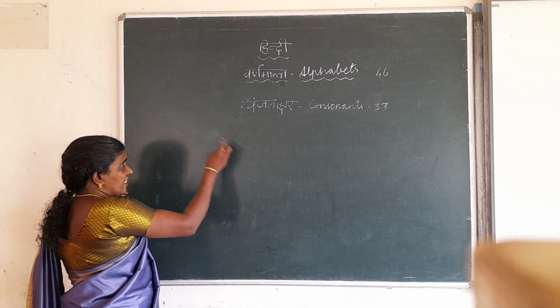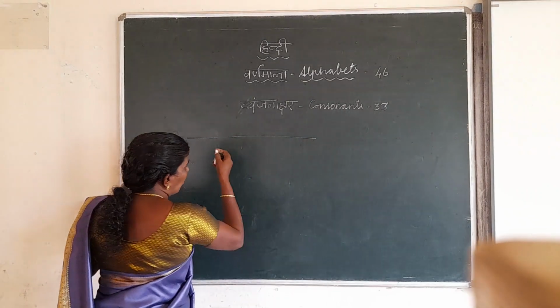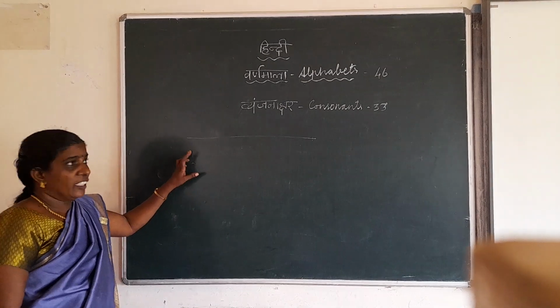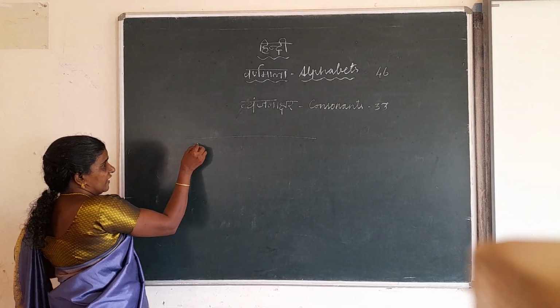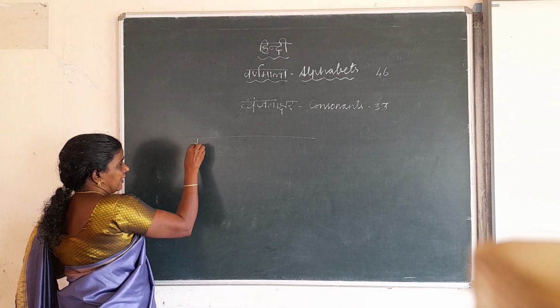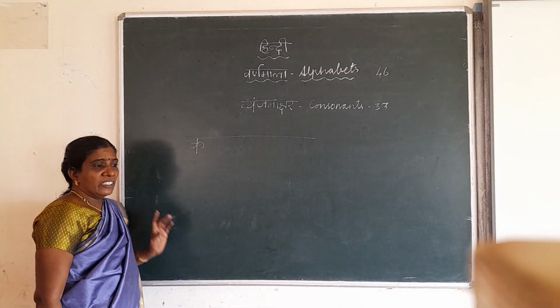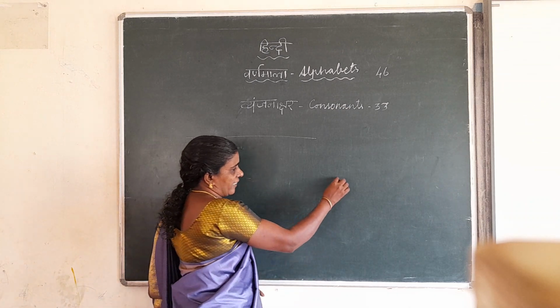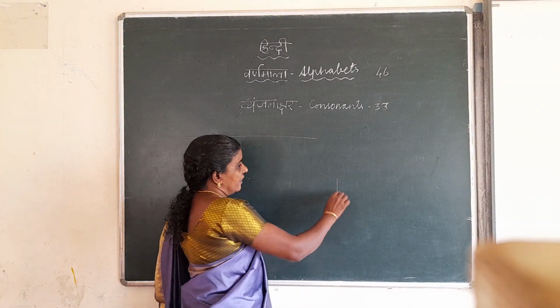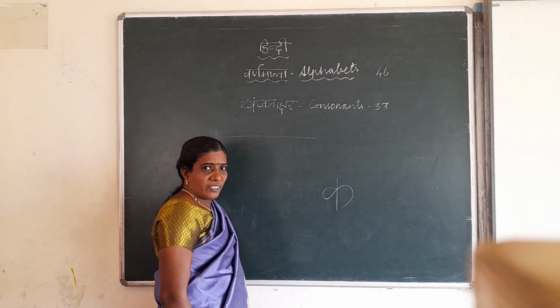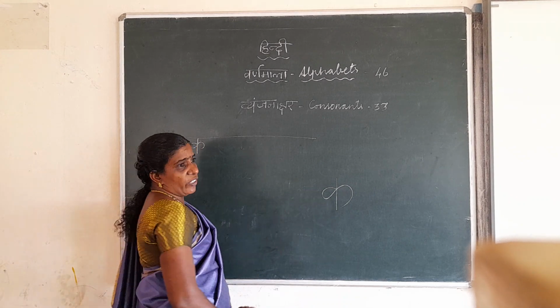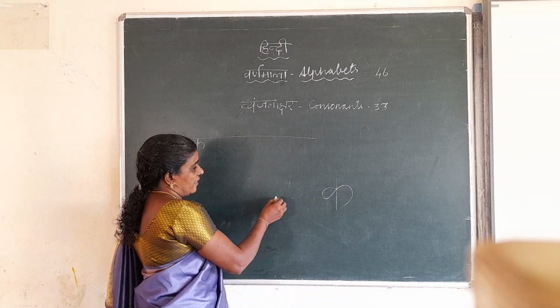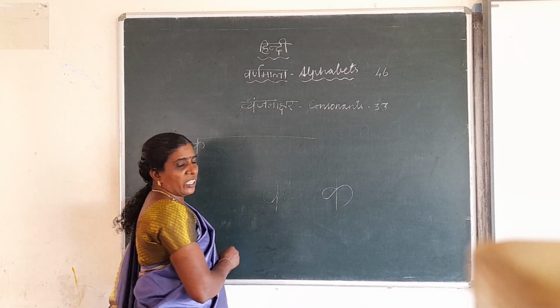Now listen here. This also you have to write below the line. Listen. This is ka. See, most of the children used to write like this. This one they will write, and after that they will do like this. This is not the correct way. It is left to right. We have to write like this, except for one or two letters.